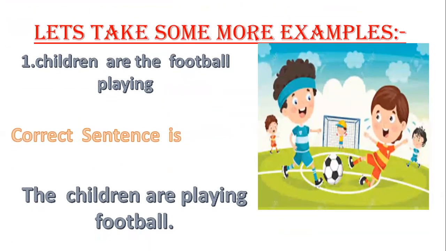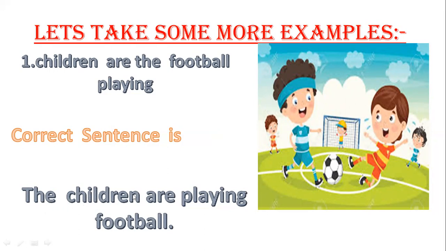See the next one. Children are the football playing. Can you see some children? And what are they doing? There's a football, they are playing in the ground, yes? So is this a correct sentence? Children are the football playing. What will be the correct sentence?